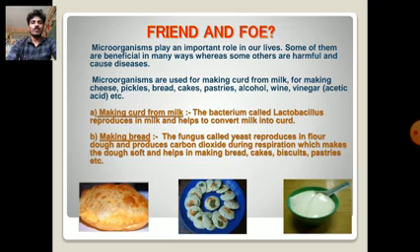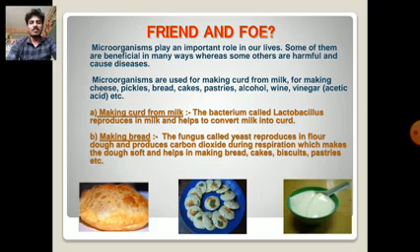Friends and foe: microorganisms play an important role in our lives. Some of them are beneficial in many ways, whereas some others are harmful and cause diseases. Microorganisms are used for making curd from milk, cheese, pickles, bread, cakes, pastries, alcohol, wine, vinegar, acetic acid, etc. In making curd, the bacteria called lactobacillus reproduce in milk and help to convert milk into curd.